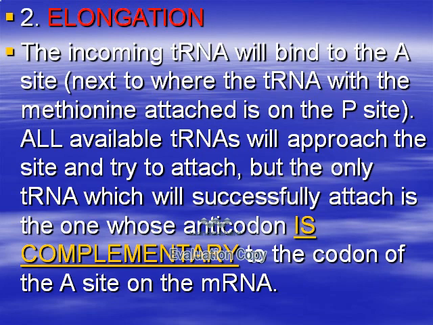The second step is called the elongation step. The incoming tRNA will bind to the A site next to the tRNA carrying the methionine on the P site. All available tRNAs will approach the site and try to attach, but the only tRNA which will successfully attach is the one whose anticodon is complementary to the codon of the A site on the mRNA.